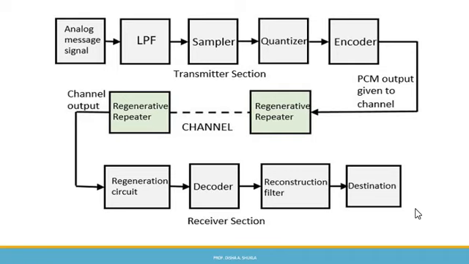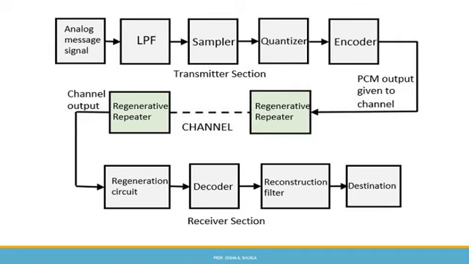Sampling means that you divide the whole signal into different samples. Quantization is to limit those samples to a particular value so that other signals can be eradicated from it. And the last one is encoding, that is you have to transform the whole signal into a digital signal.